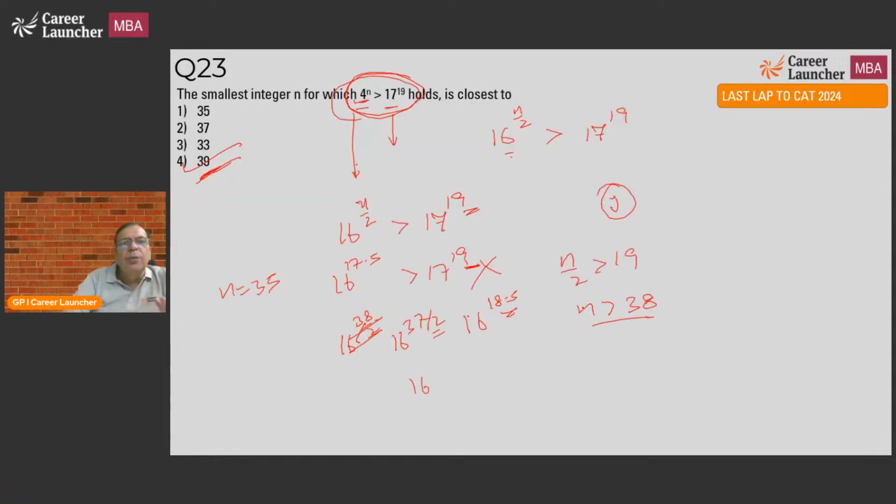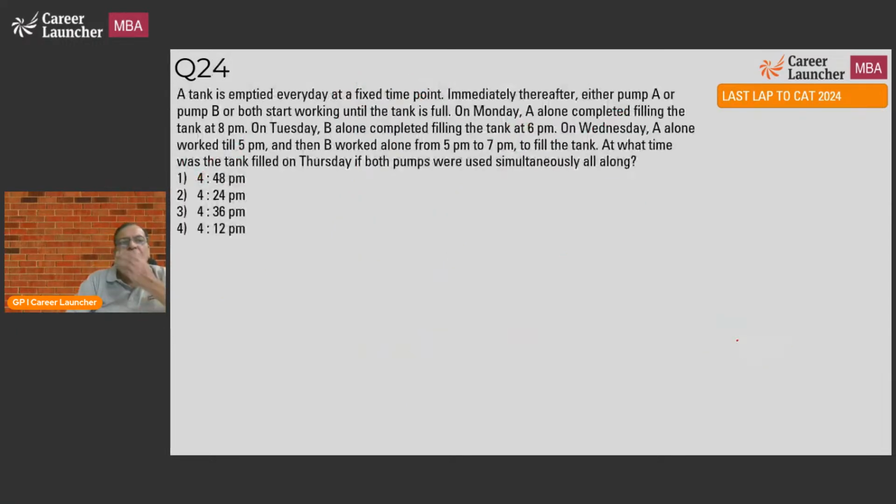So another question which you should be able to do. It is again either a round 1 or a leave question. Tank is emptied every day at a fixed time point. Immediately thereafter, either pump A or pump B or both start working until the tank is full. On Monday, A alone completes filling the tank at 8 p.m. So A alone starts, it fills the tank at 8 p.m. On Tuesday, B alone completed filling the tank at 6 p.m. So when B alone was working, the tank got filled at 6 p.m.